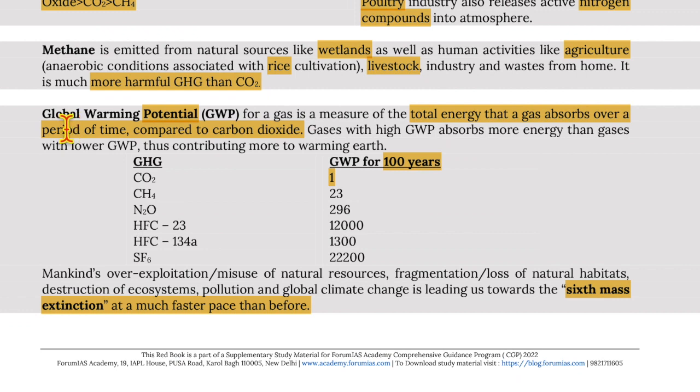Moving on to global warming potential. Global warming potential for a gas is a measure of the total energy that a gas absorbs over a period of time compared to carbon dioxide. Gases with high global warming potential absorb more energy than gases with lower global warming potential, thus contributing more to global warming.